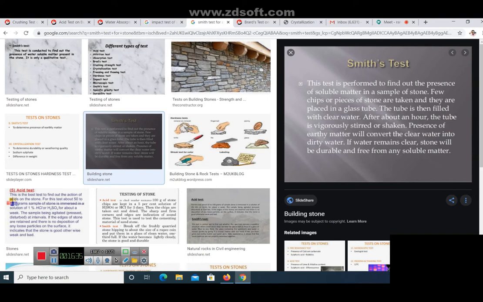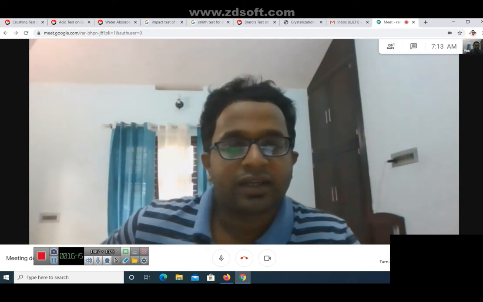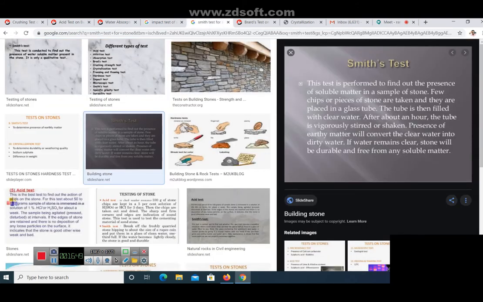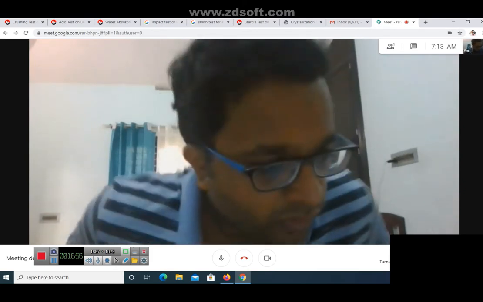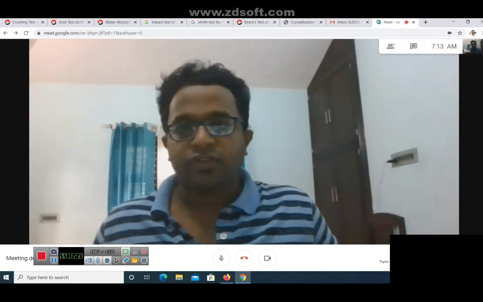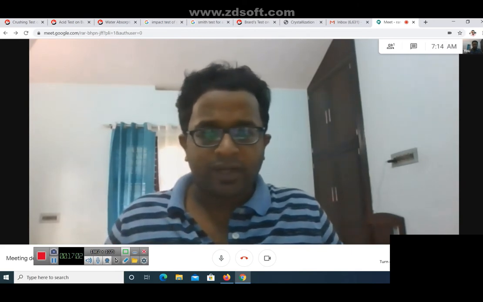If some earthy matter is present in the stone, the clear water will get converted into dirty water. If the water remains clean, in clear condition, it indicates that the stone is durable and free from any kind of soluble matter. So this is about the Smith test. The Smith test is used to determine the presence of soluble matter, right?